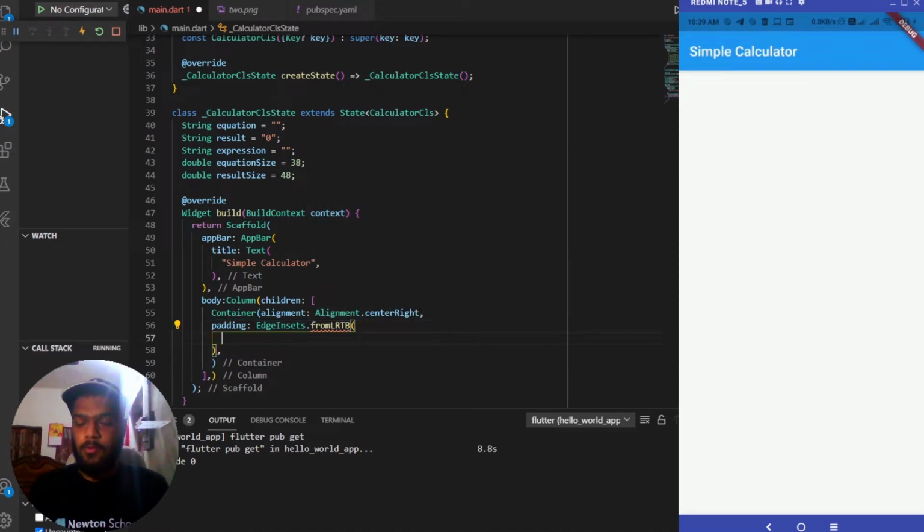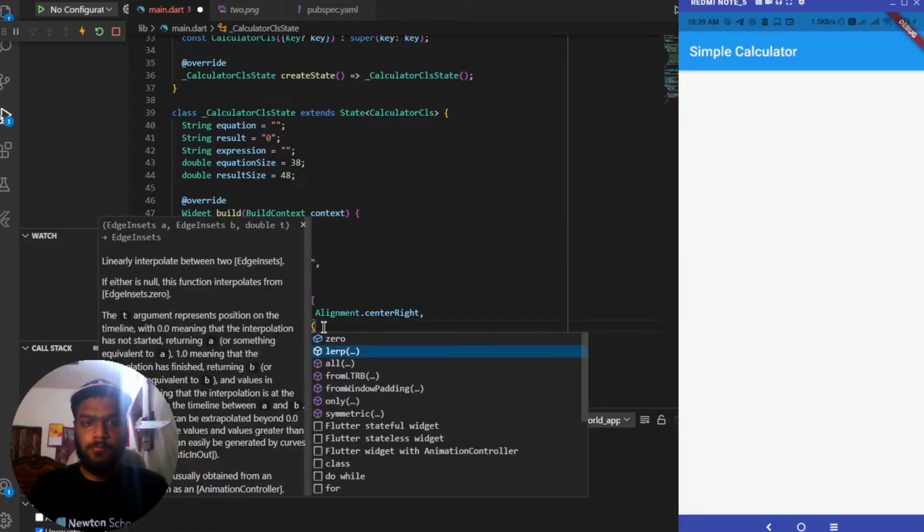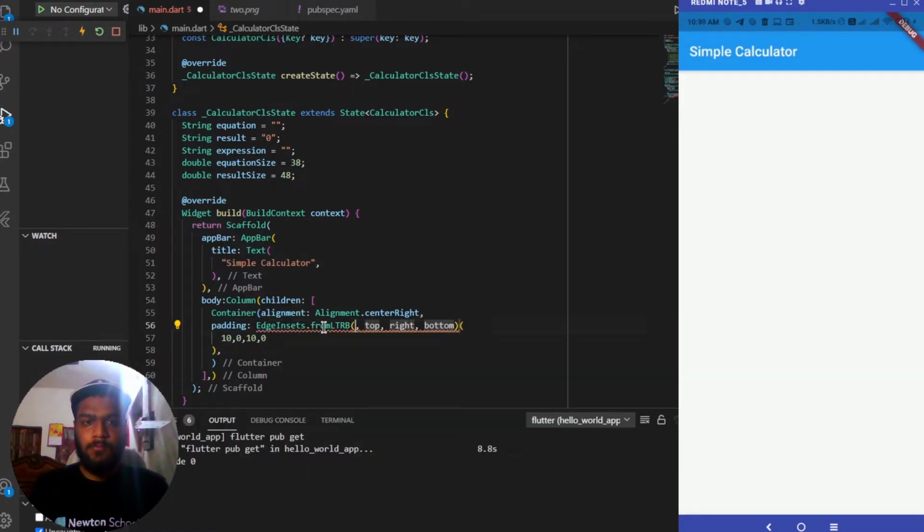And passing the values of 10, 0, 10, 0 inside it. It is still showing me an error. So it was LTRB, I have used LRTB.